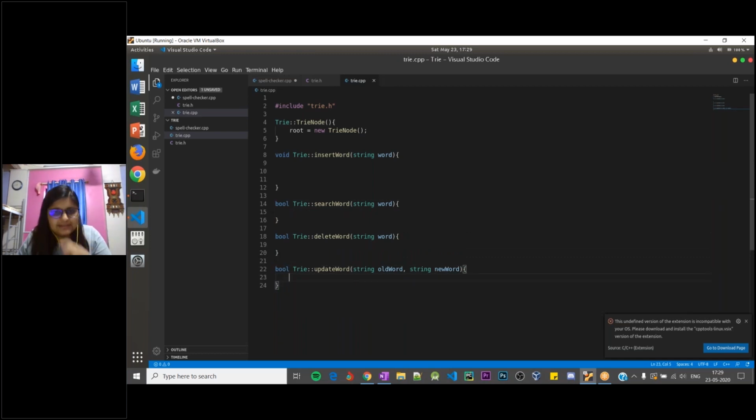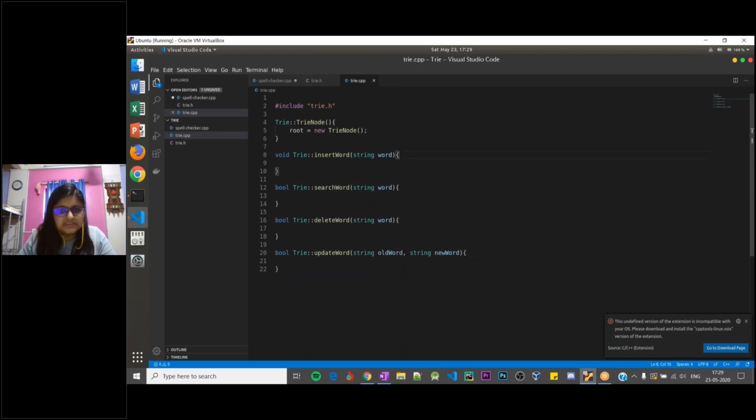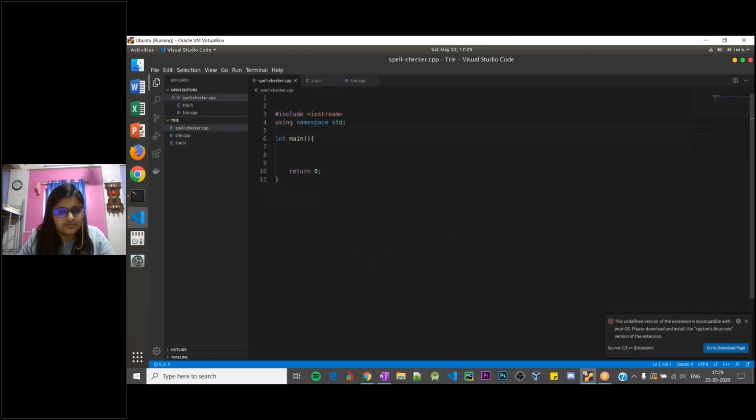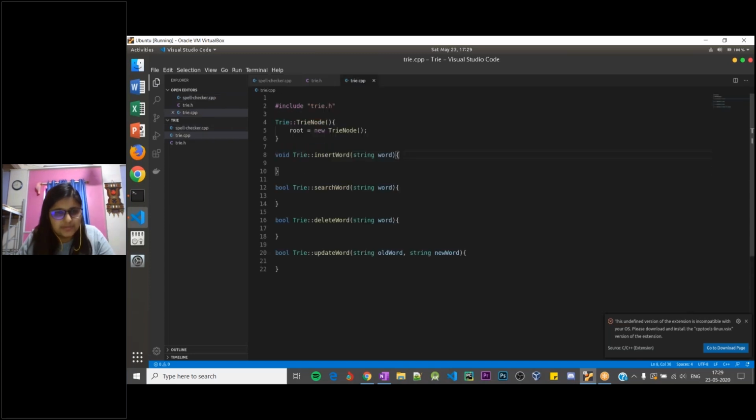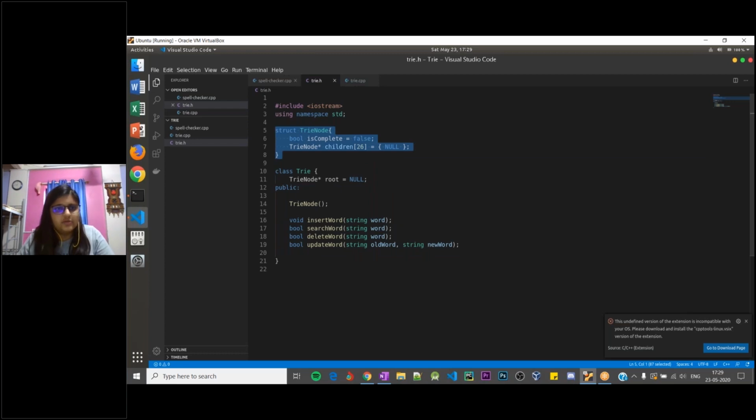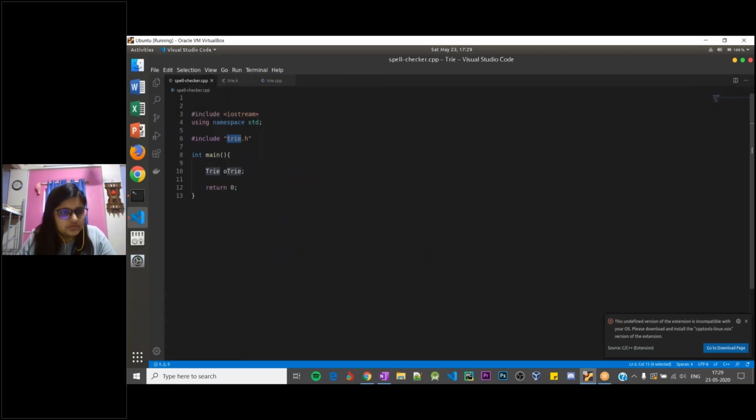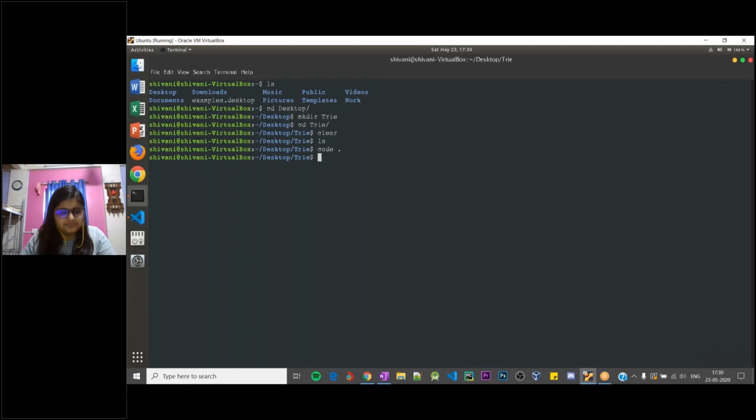Yeah, so why I did this is I just want to quickly run my program and see if there are any compilation errors as of now. So I'll include the trie.h file here as well. And I'll create an object of the trie class that we actually implemented and defined in the .h file. Perfect. I'll just quickly close this and go to my terminal.